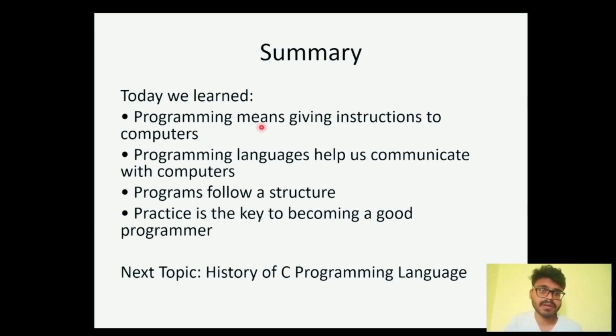And today we learned that programming is nothing but giving instructions to computers, and programming languages help us communicate with computers. Practicing is the key to becoming a good programmer. And we are going to make a series of C programming tutorials.